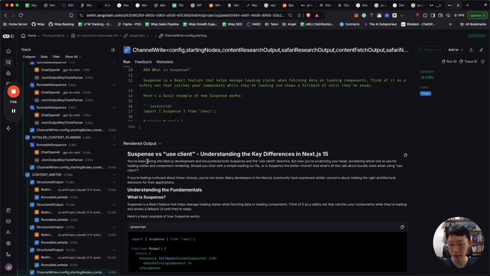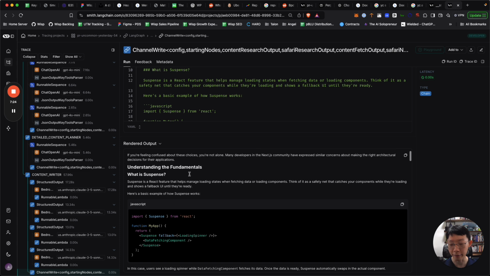So this looks interesting. Next.js development, and then should you stick with a simple loading.tsx file, or is suspense the better choice, right? And what's this thing about bundle size when you use client? Oh, interesting. I wouldn't think about bundle size when I just think about these two things. So let's dive in.